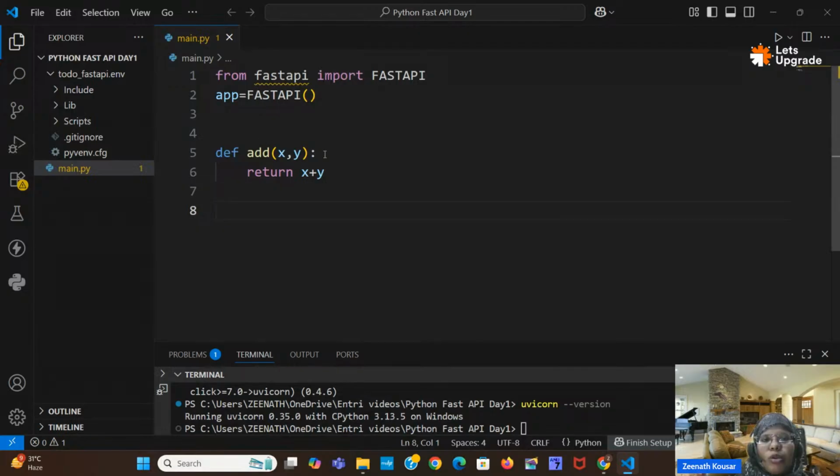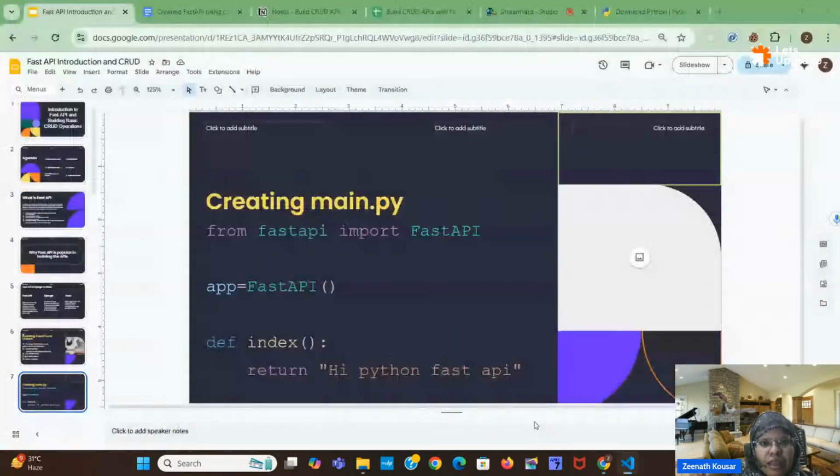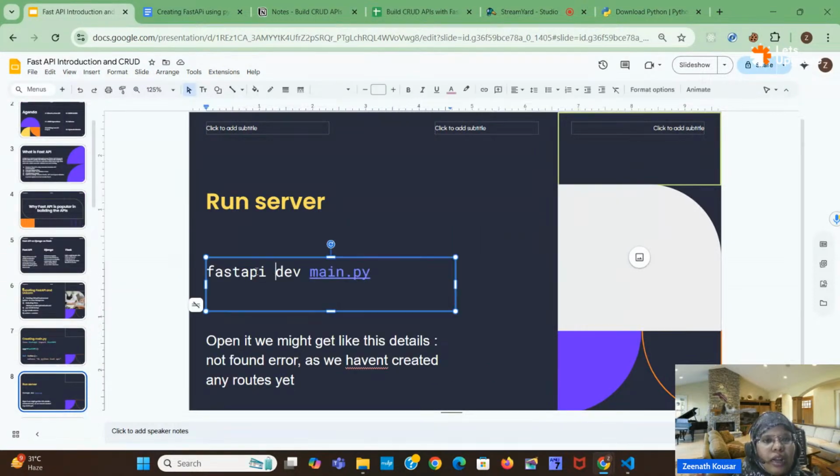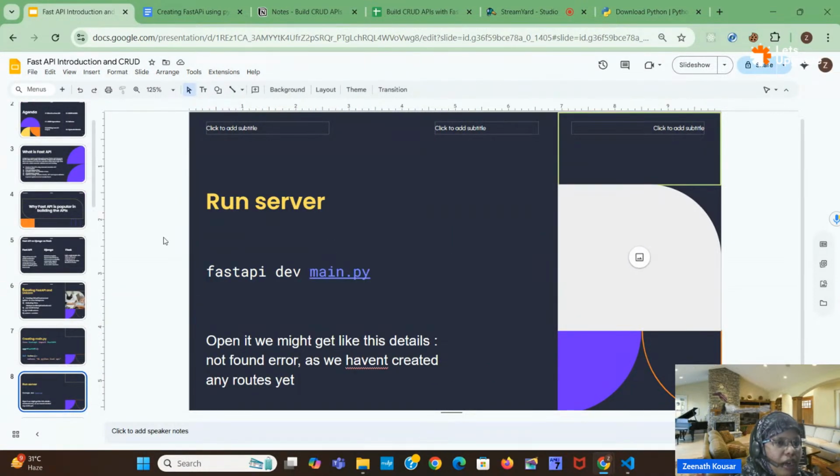Here I will create one function, any function you can take, and let's check whether it is working or not. I will write "Python FastAPI working". Okay, done. Now, how to run it: you can either use the fastapi command to run it, or you can use Uvicorn as I said.